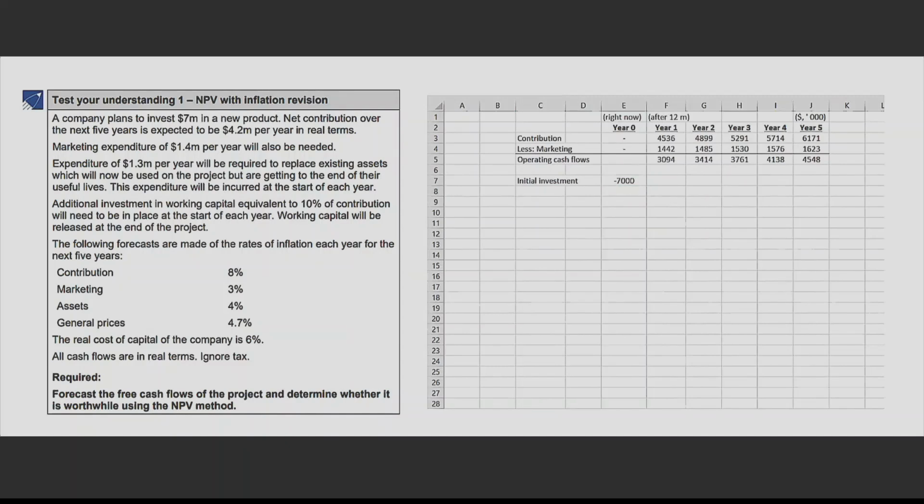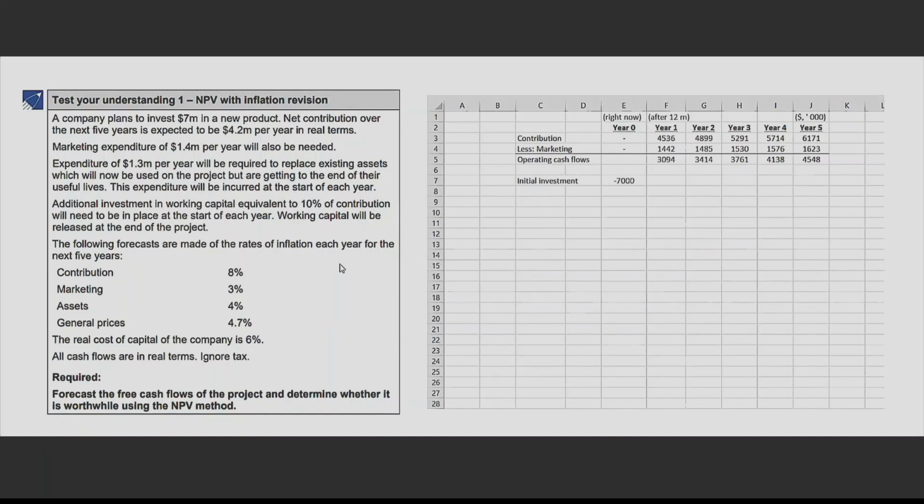We had talked about 3 investments. Second investment is this 1.3 million per year to replace the existing assets. This expenditure will be incurred at the start of each year. Now remember, at the start of each year, that means for the first 12 months, production will happen only when your assets are going to be usable. So you need to incur this expense right now.